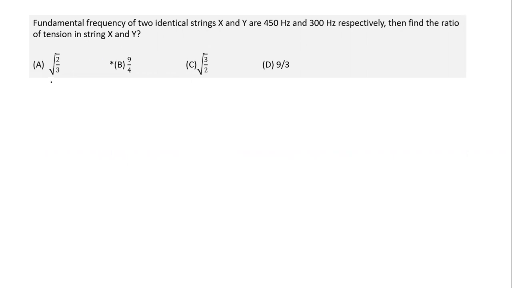Okay, this also is a very, very easy question. This is based on the waves and sound chapter. So what is the fundamental frequency of a string fixed at both ends? Fundamental frequency is v by 2L. Since the tension is given, you can write it as 1 by 2L root of T by mu.